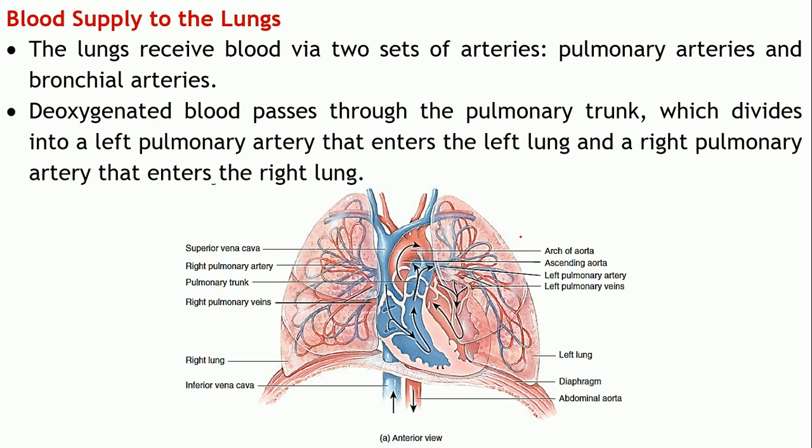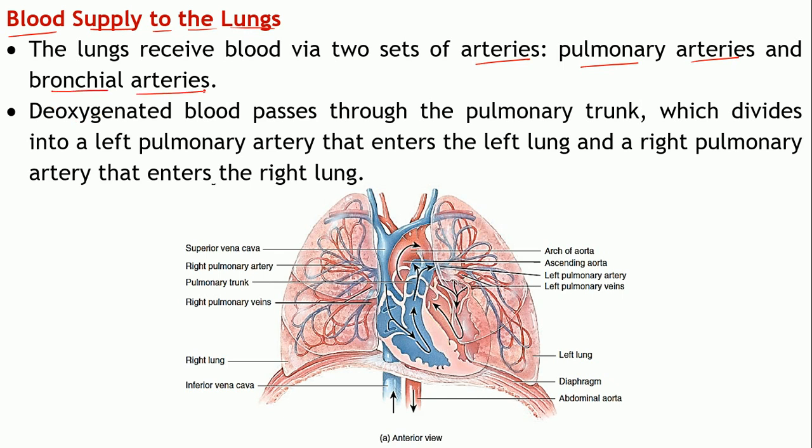Okay, now coming to the blood supply to the lungs. How exactly is the blood supply taking place? That is by two sets of arteries. One is the pulmonary arteries and the second one is the bronchial arteries.